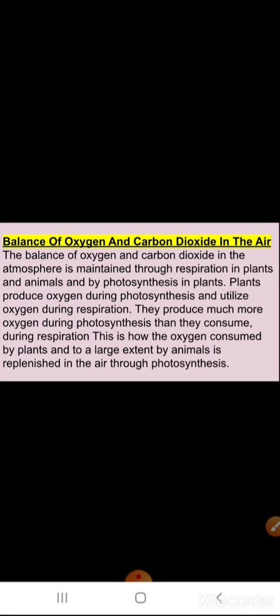Now today we'll start with a new topic, that is balance of oxygen and carbon dioxide in the air. Yes, we'll talk about the oxygen and carbon dioxide in the atmosphere. How the oxygen and carbon dioxide balance the accurate amount in the atmosphere we'll study. Now, the balance of oxygen and carbon dioxide in the atmosphere is maintained through the respiration in plants and animals, and by the photosynthesis in plants.